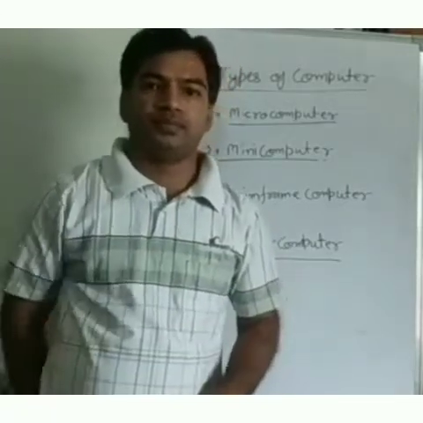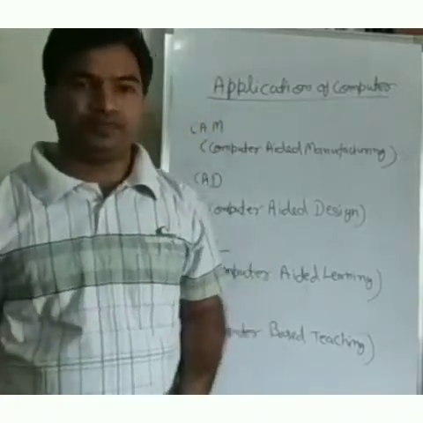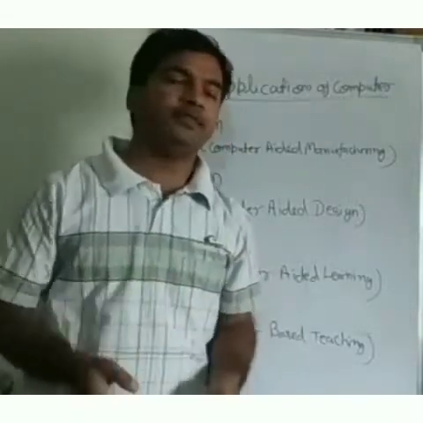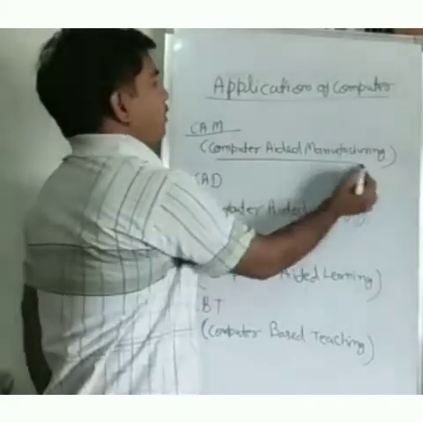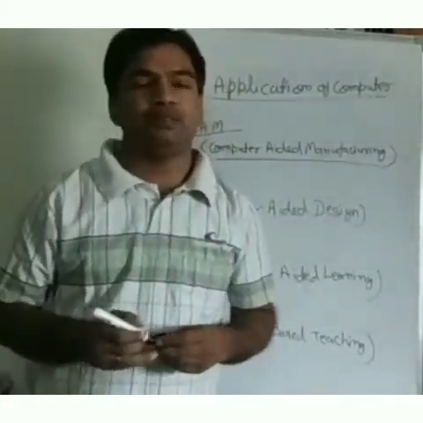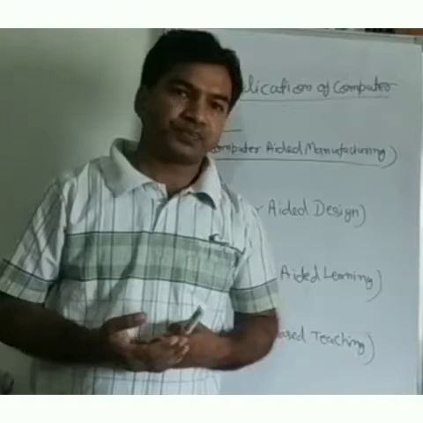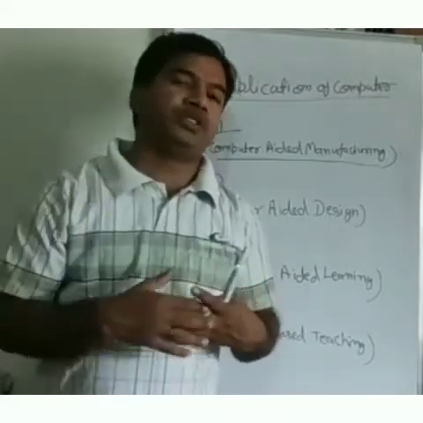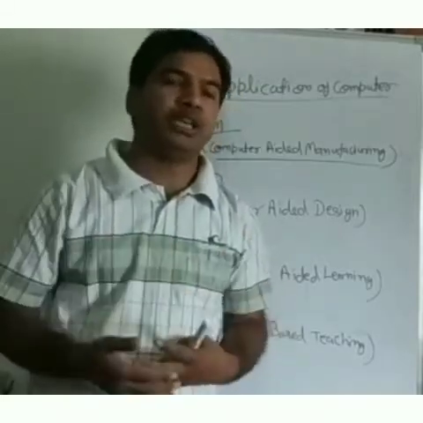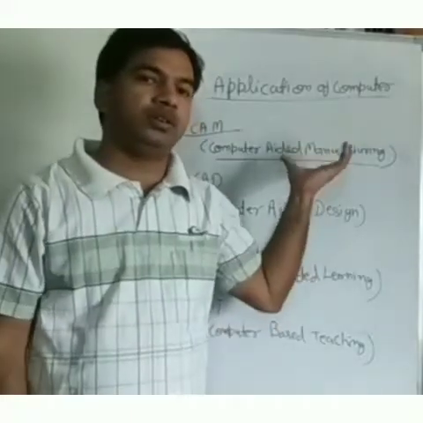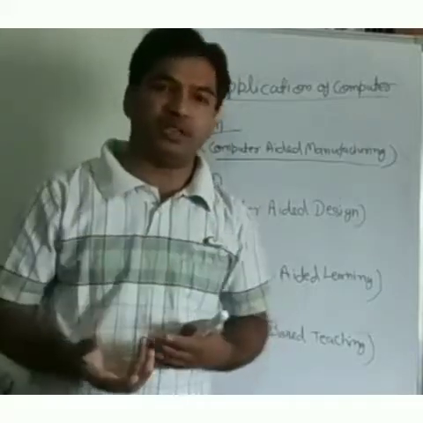Okay. Now we will understand some types of computer applications which are used with the computer, and which are very helpful for our day-to-day life. The first type of application of the computer is CAM. CAM is known as computer aided manufacturing. It is a computerized manufacturing process, and you can see many types of automatic processes in the manufacturing sector. That type of machine which is used in industries for automatic manufacturing, where we use a computer, is known as CAM, computer aided manufacturing. It governs the manufacturing process automatically.